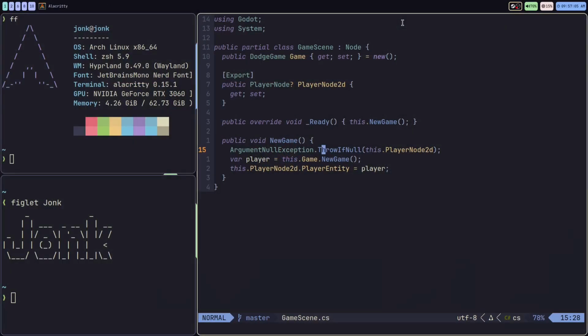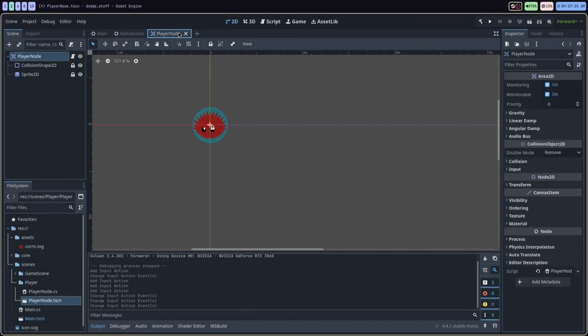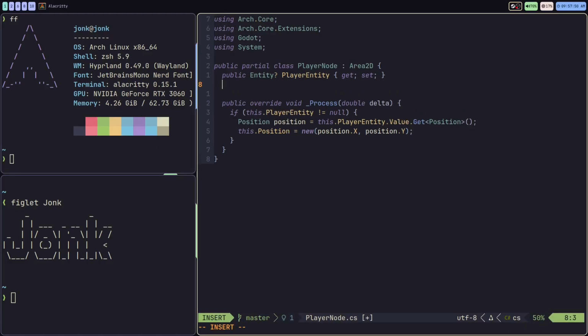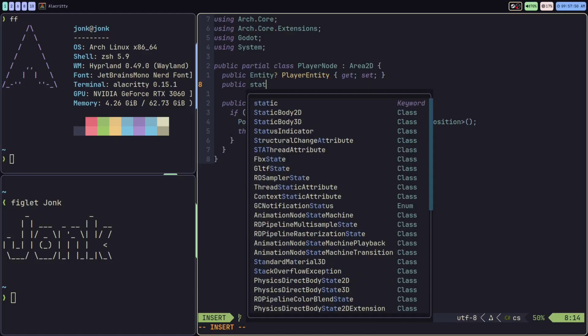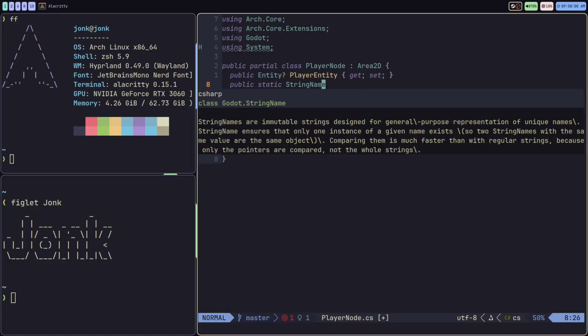All right, we're going to head over into our code here. The game scene is the appropriate class to do this in, so I'm going to show you how to set this up. So we could do this in either the player node itself, or we could do it in the game scene class. I'm going to do it in the script for the player node itself. So what we're going to do is we're going to be defining a bunch of string name properties first, and you're going to see how that goes. So we're going to do public static. This is going to be a string name. This is a special object called string name.